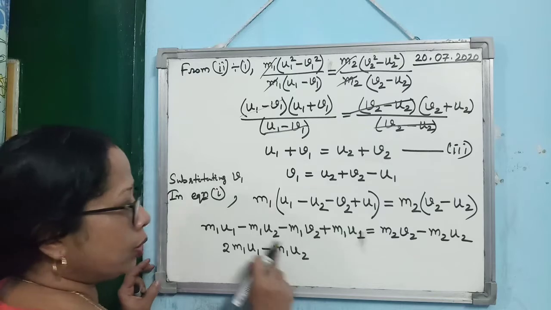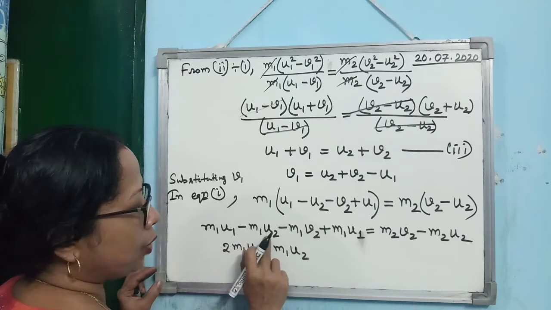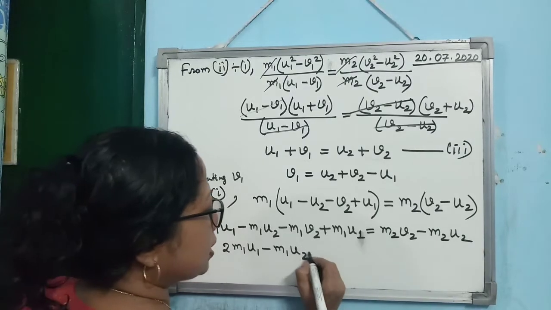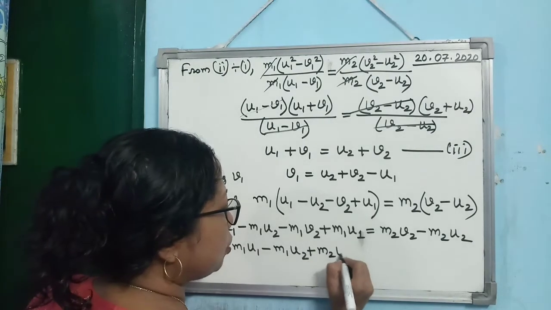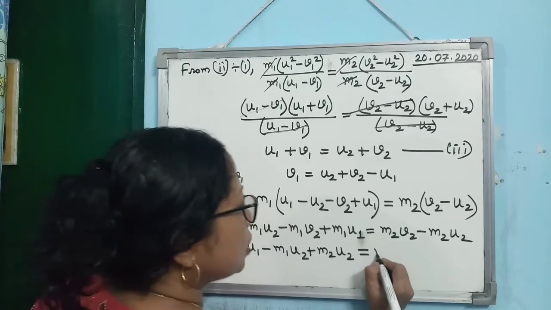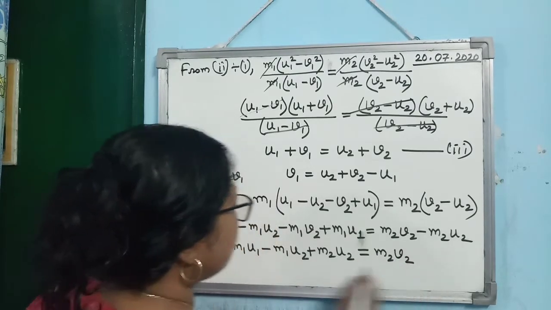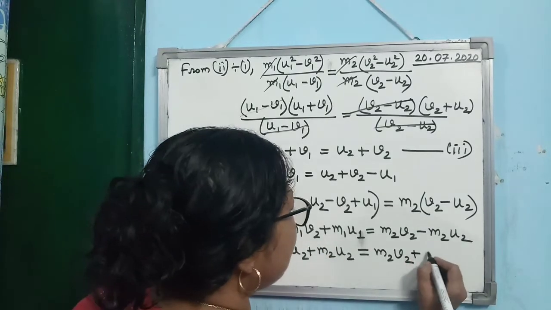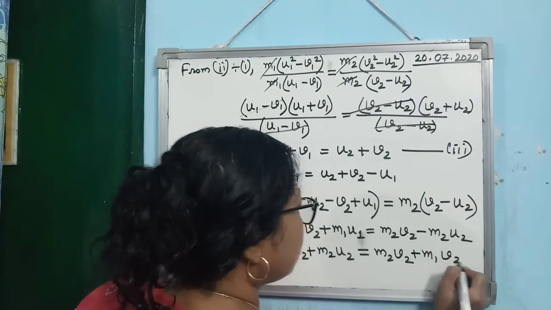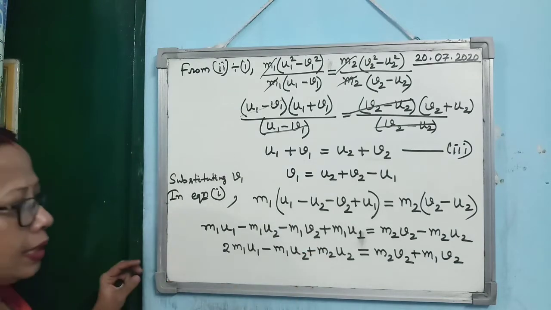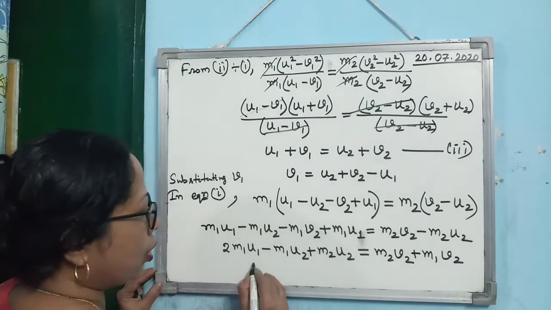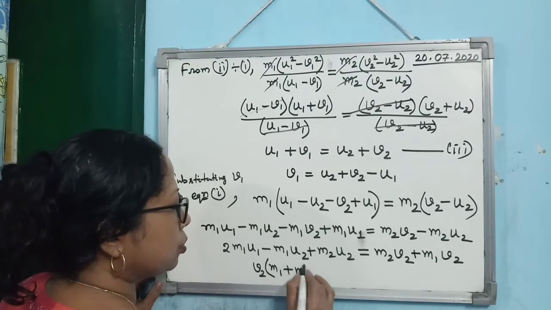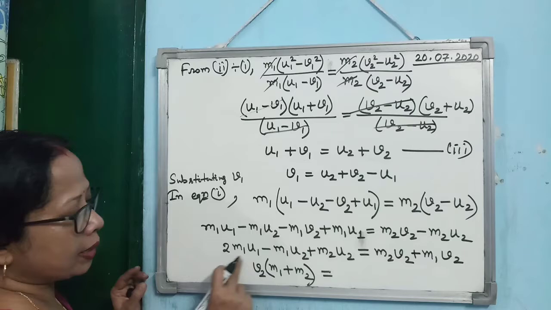the other side. So you see here, I have got minus M1 U2, then here this is not having V2. So I am bringing it this side. So it is becoming M2 U2 equal to, you see what you are getting, M2 V2, and then it is minus M1 V2. So it will become plus M1 V2. Is that clear? So you see, V2 you can take common. So you can write V2 into M1 plus M2 equal to, here you see what are you getting?